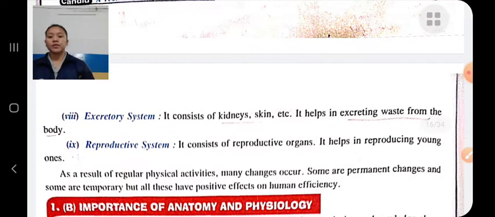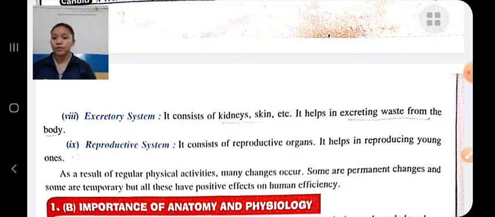Excretory system. The excretory system helps to remove waste products from our body. It consists of the kidney, skin, etc. Through the kidney it helps in the removal of waste products, and from the skin in the form of sweating.